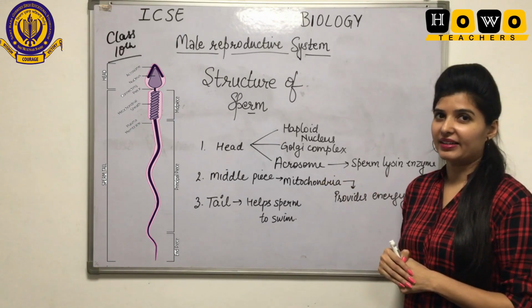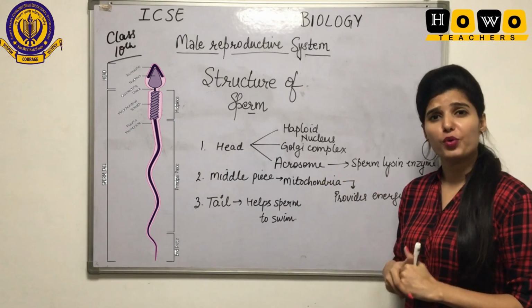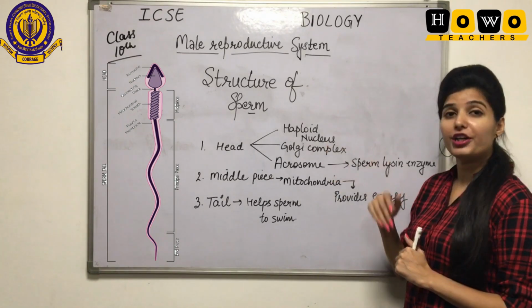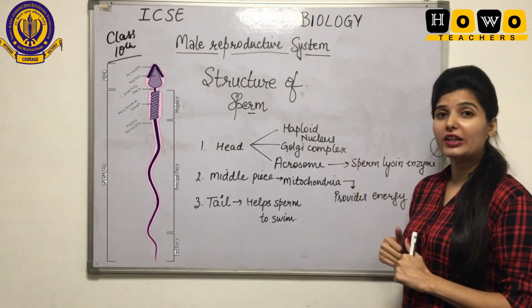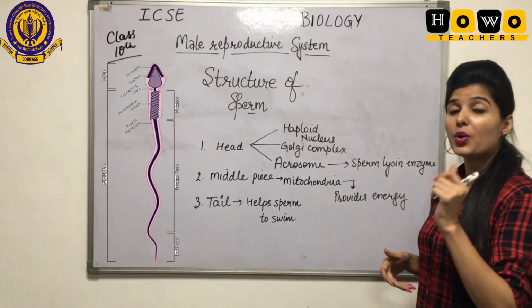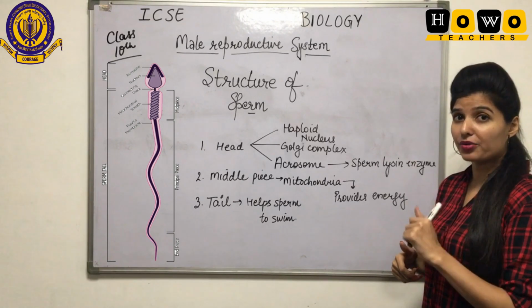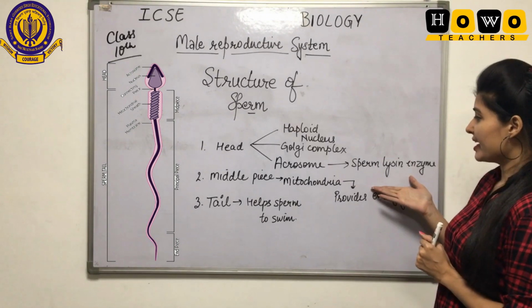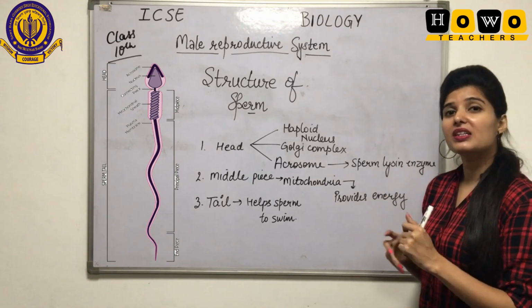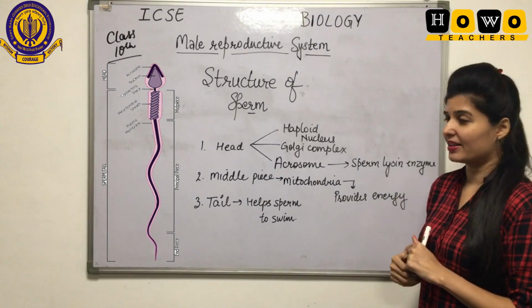Here in the diagram, the head is the most important part as it contains the haploid nucleus, the Golgi complex and the acrosome. Acrosome, you have to remember this term, because it contains the sperm lysine enzyme that helps the sperm to enter the egg.